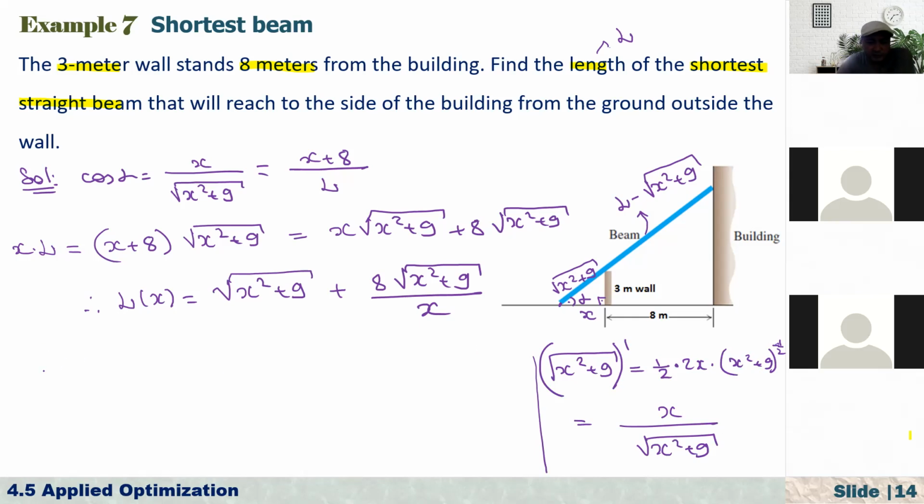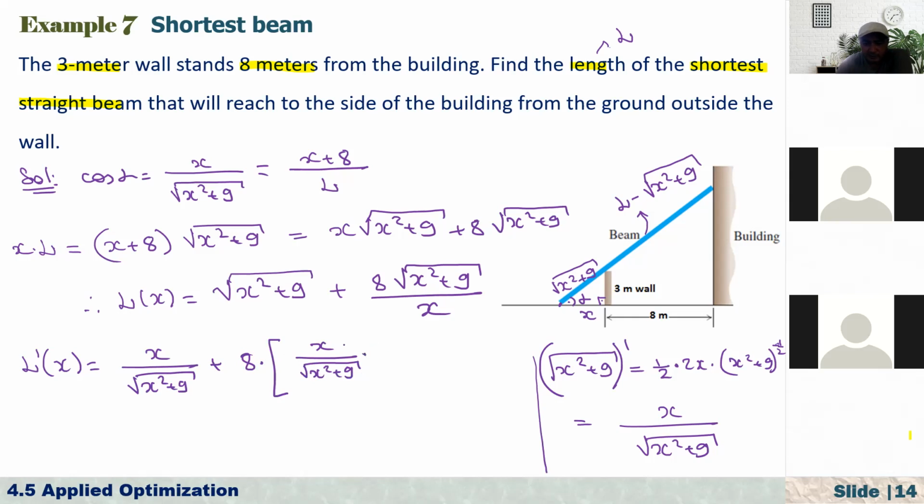So now if you differentiate both sides with respect to x, the first one is equal to x over the square root of x squared plus 9, plus the second one. 8 is a constant number, and open the bracket here. Differentiate this, so x over 9. First, if you differentiate the square root of x squared plus 9, that's equal to x over the square root of x squared plus 9.